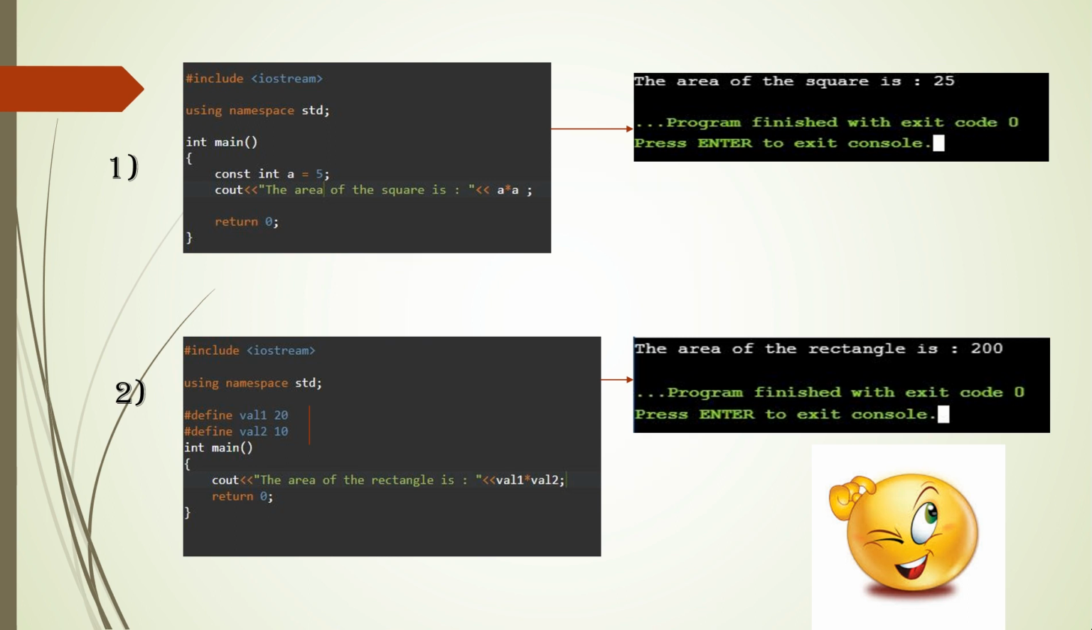Now let's see the second program. Here I have defined the constant by using the #define preprocessor, and for this you have to define it outside the main function. Here I have assigned the values for val1 and val2. The value val1 and val2 are holding is 20 and 10 respectively. Now throughout the whole program, the values for val1 and val2 will be 20 and 10 respectively, and hence I computed the area of the rectangle and got the output.